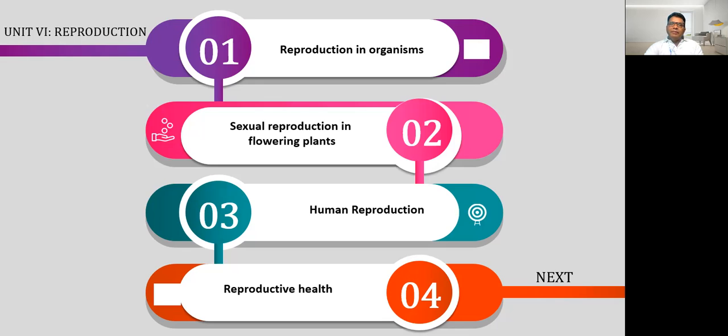At the same time, we'll be sharing the important questions of the previous year board examination. So once we complete this and the exam is over, then we'll start the next unit.